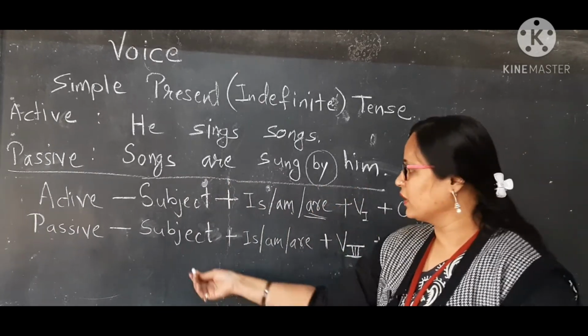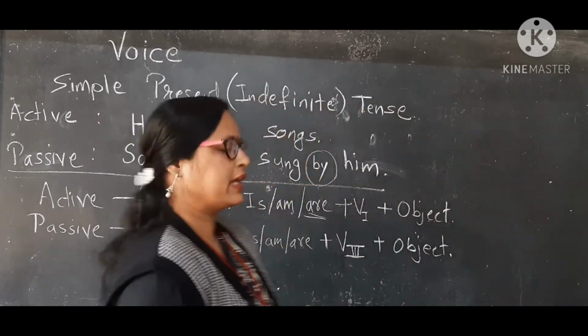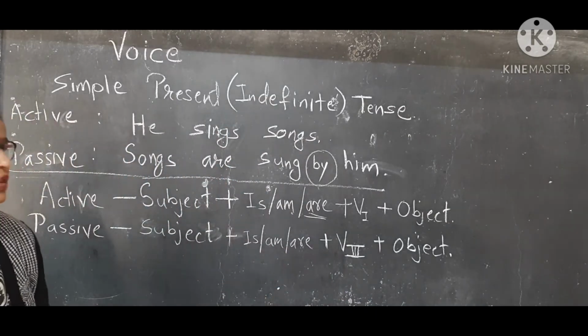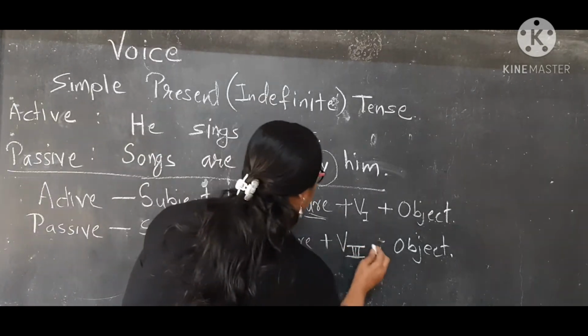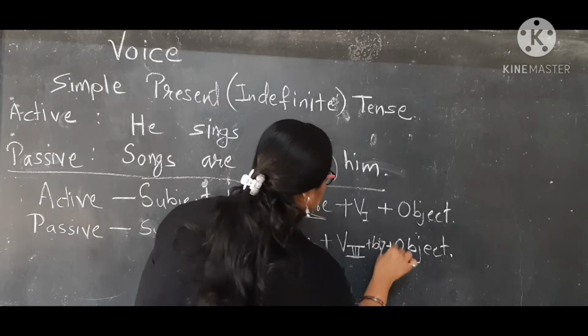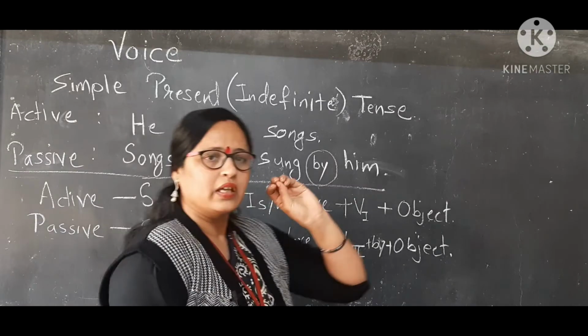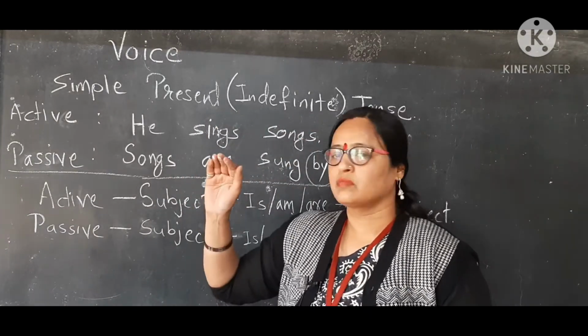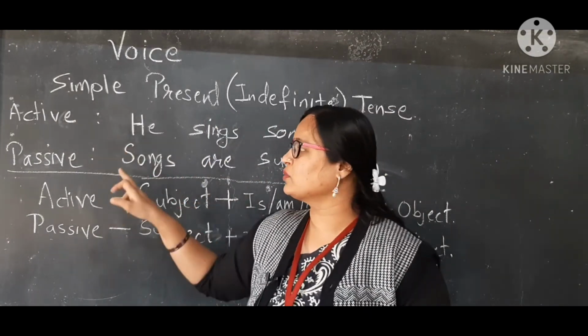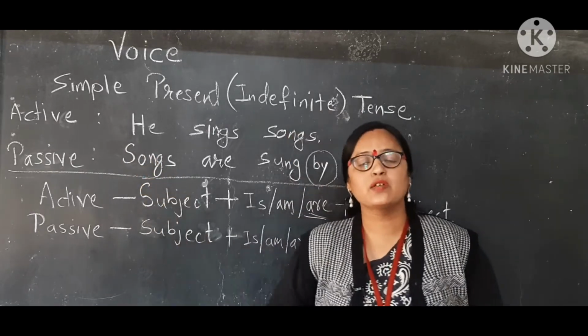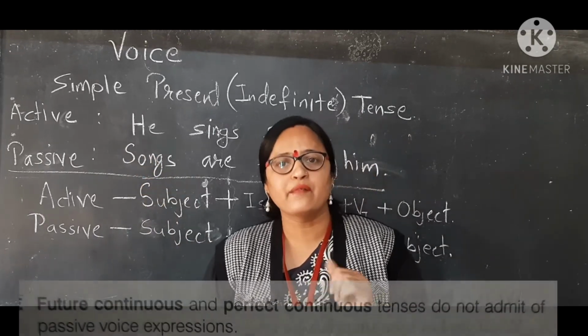So the formula will be subject plus is, am, are plus V3 plus by plus object. Okay, so in this way you can change active voice into passive voice of each and every tense